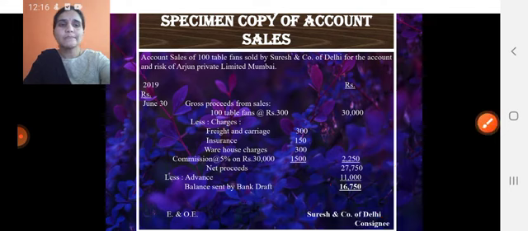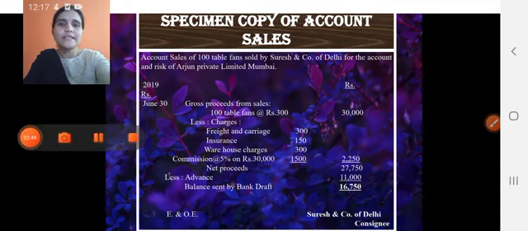If you observe the specimen copy, at the end on the right side the consignee's name is included, that is Suresh and Company of Delhi. He is the consignee, and Arjun is the consignor. E and OE means errors and omissions expected. This is the specimen copy of an account sale.